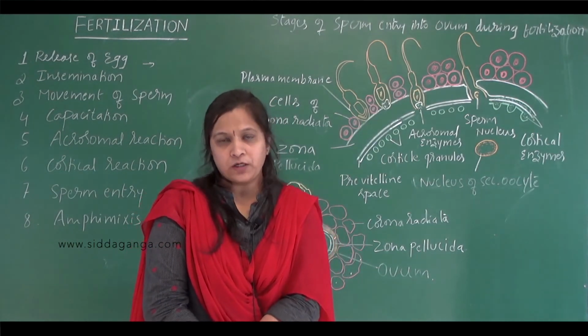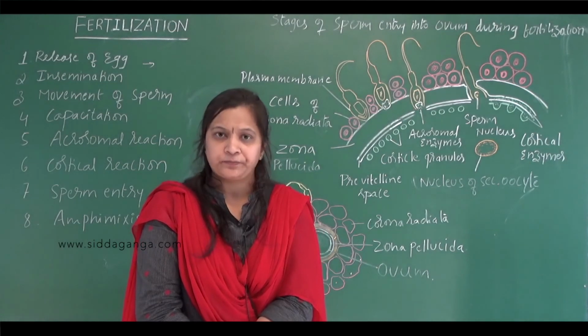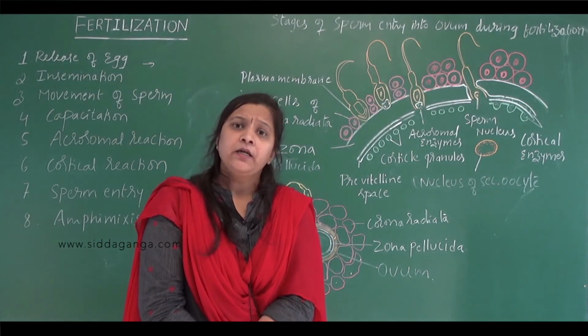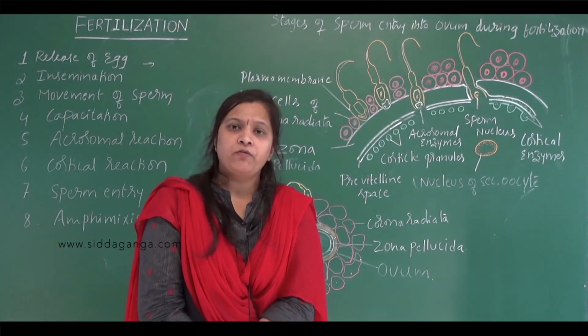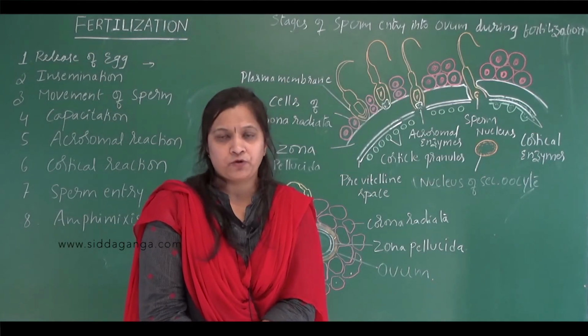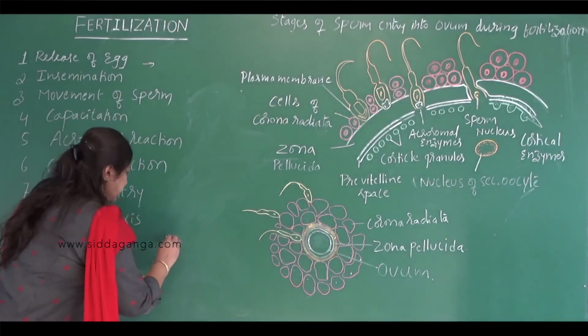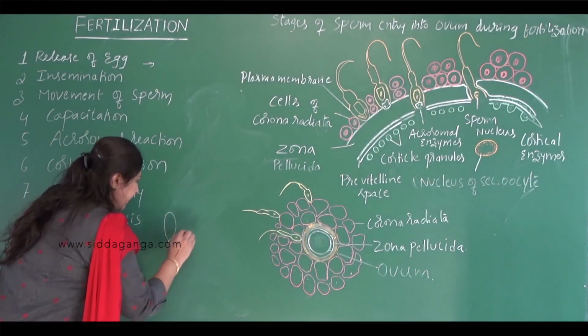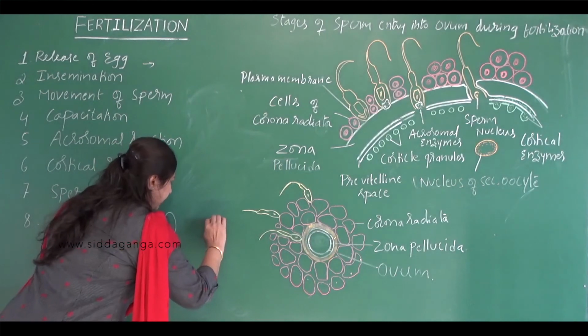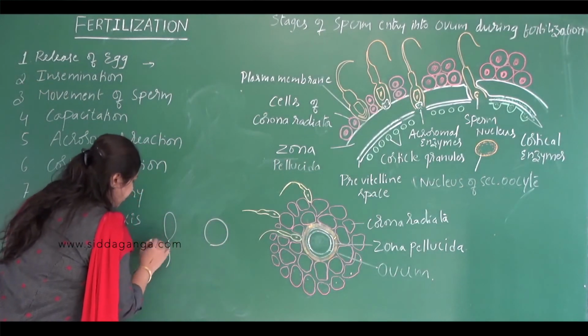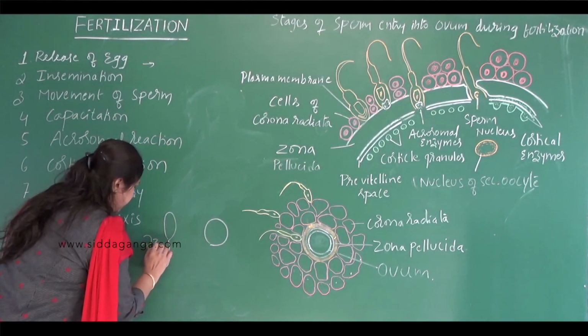In human beings, you know that the number of chromosomes is 46. Fertilization results in restoring the normal diploid set of chromosomes in human beings. During fertilization, the sperm is the male gamete and the egg is the female gamete. The sperm is haploid with 23 chromosomes.